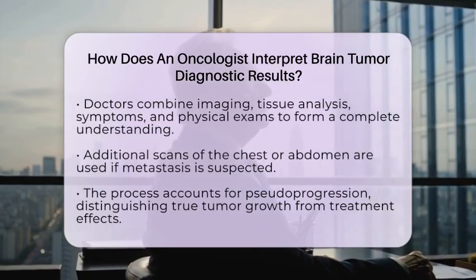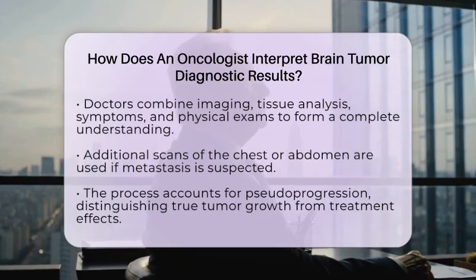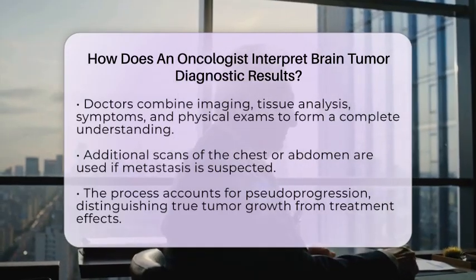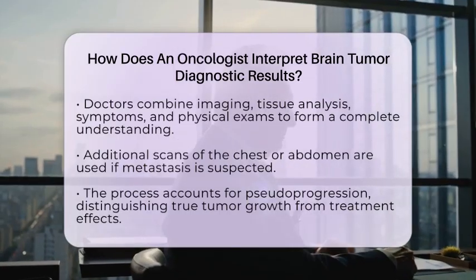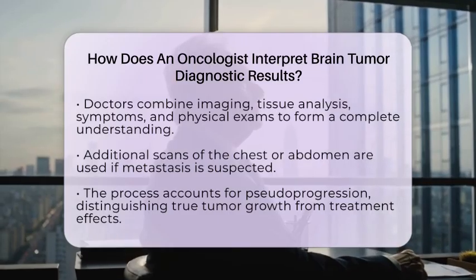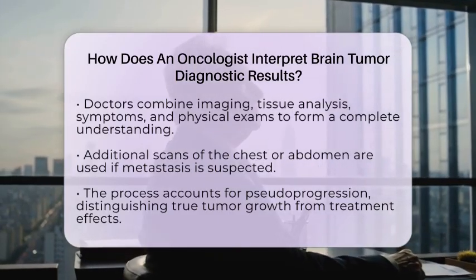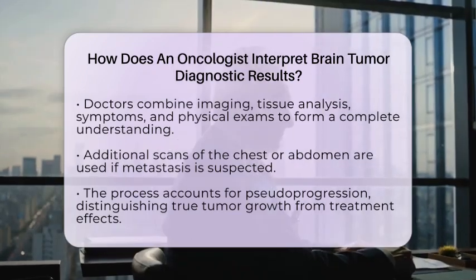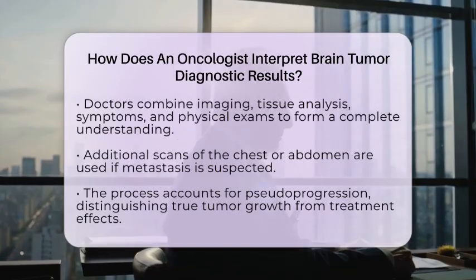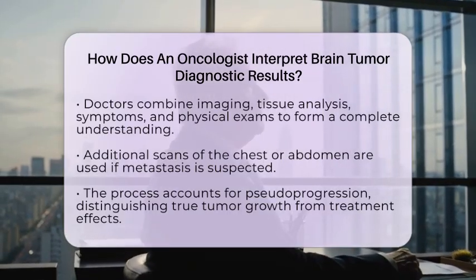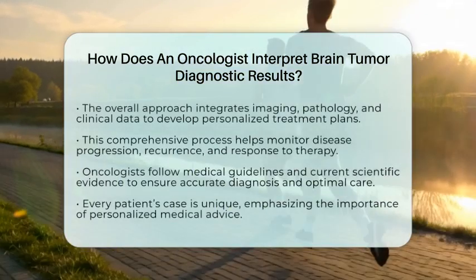The doctor combines all this information, imaging results, tissue analysis, clinical symptoms, and physical exams, to form a clear picture of the tumor. They also consider other scans, like chest or abdominal imaging, if they suspect the tumor might have spread from elsewhere. Sometimes, treatment effects can mimic tumor growth on scans, a phenomenon called pseudoprogression, so the oncologist uses additional imaging techniques and clinical judgment to distinguish between true progression and treatment-related changes.